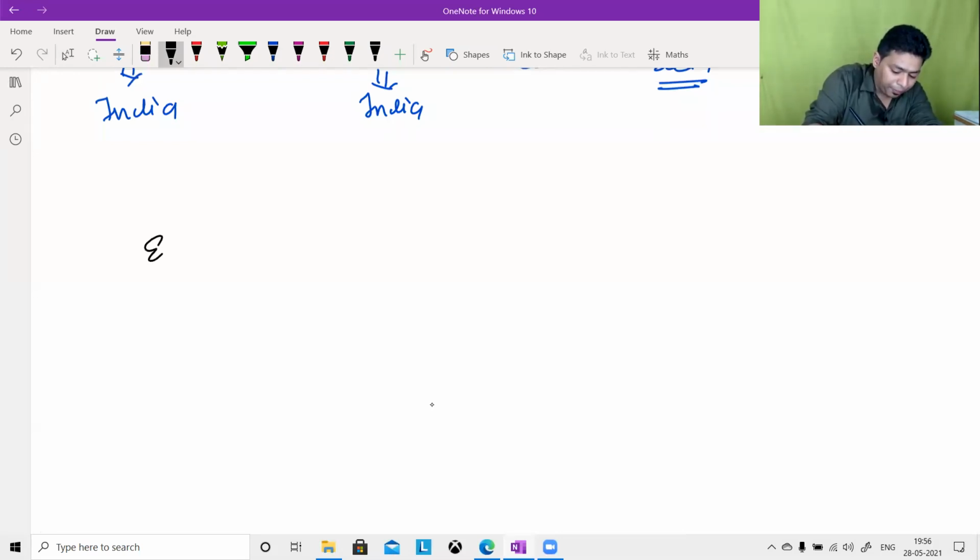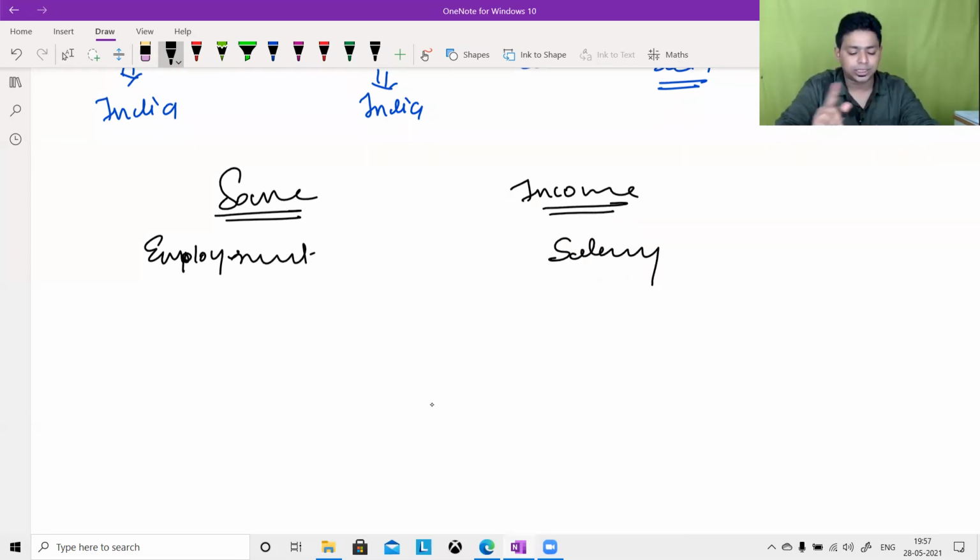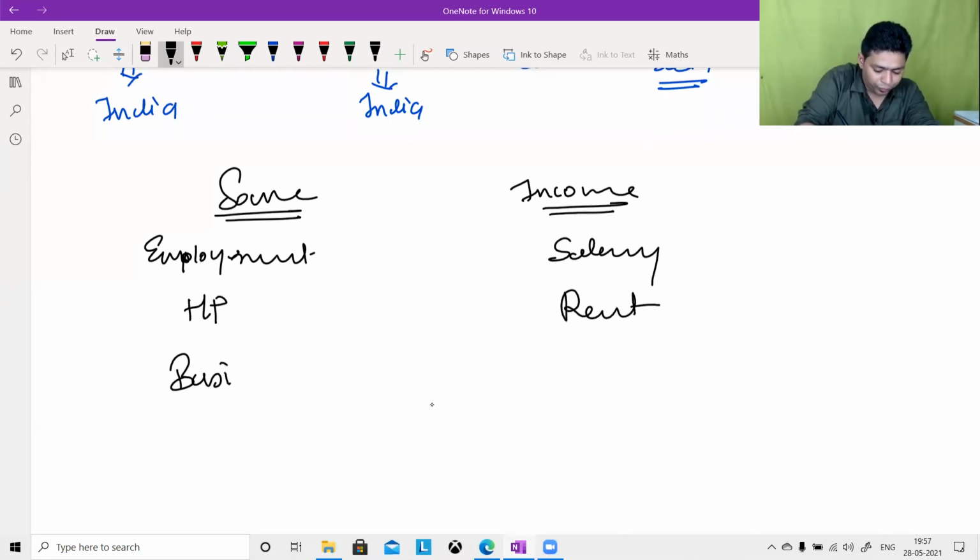Similarly, if employment is the source, then salary is the income. If a house property is the source, then rent is the income. If a business or profession is the source, then profit is the income.